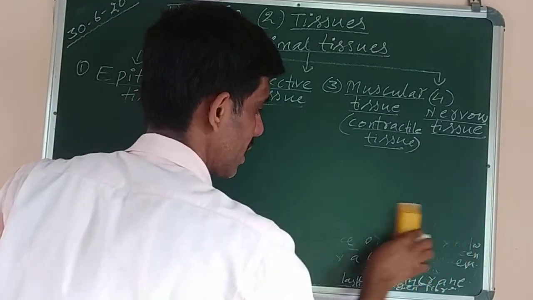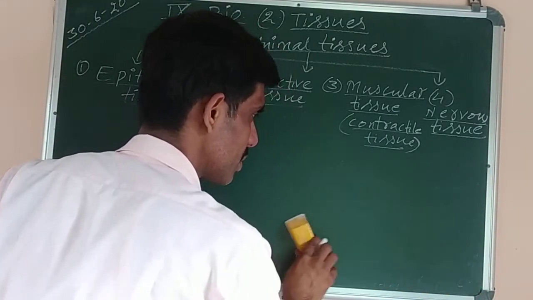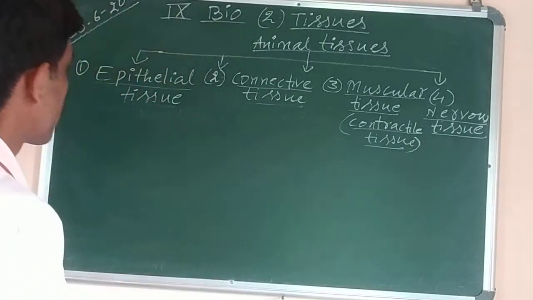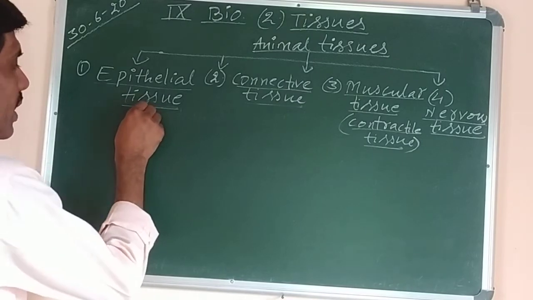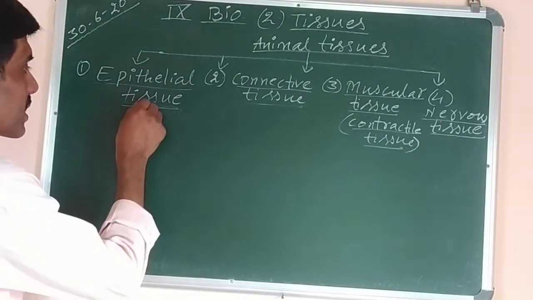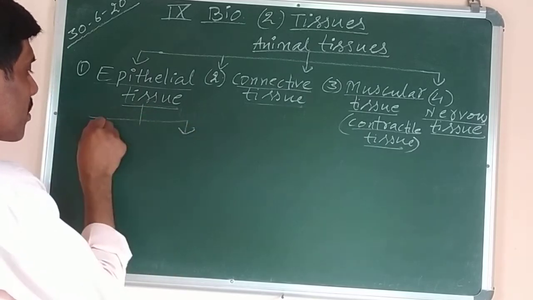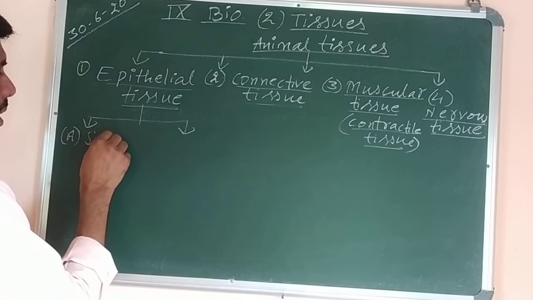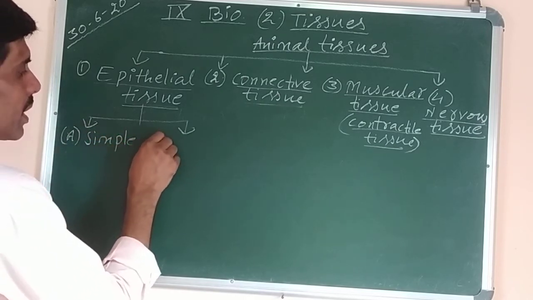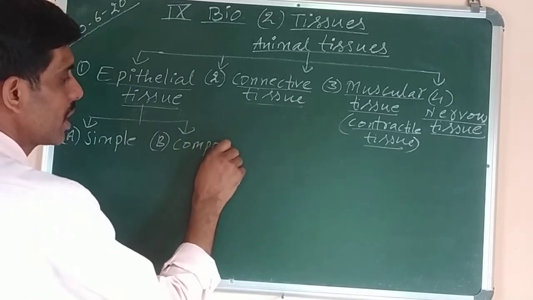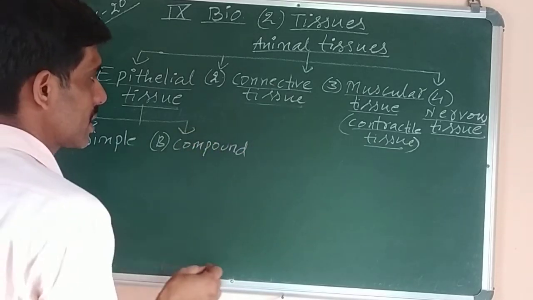Let's see whether we can cover up all, but it's not possible to make in one chart only. But still the important one we can do, like epithelial tissue. We can further classify them into different types of epithelial tissue, like simple epithelial tissue and compound epithelial tissue. Okay? So number A, simple epithelial tissue. Number B, compound epithelial tissue. Whatever is there in your book, that much only, not excess.